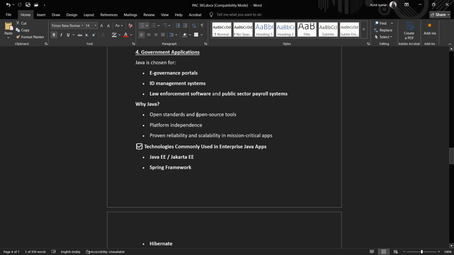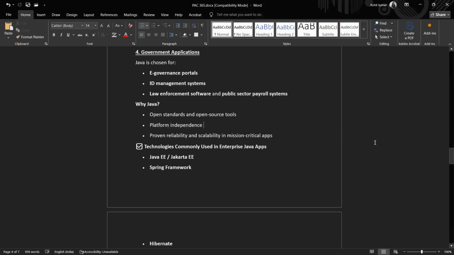Because open standards and open source tools are very useful tools which are coming into the world nowadays and are easily available to Java platforms. And Java is interdependent. One application can be very easily dependent on another, and it is platform independent too. That makes its use widespread and preferable for systems. It has proven reliability and scalability, making it reliable and scalable for different apps and performance. It is widely used here also.